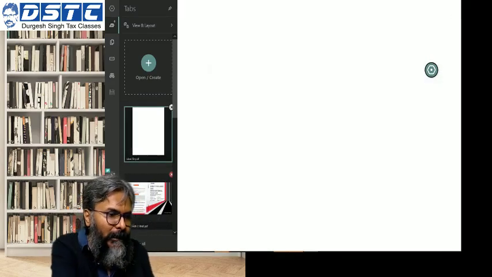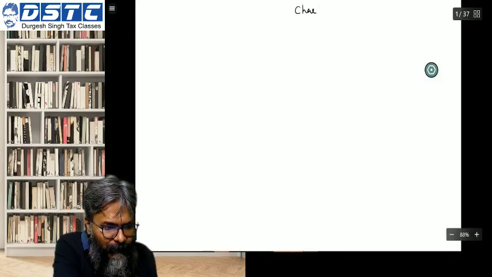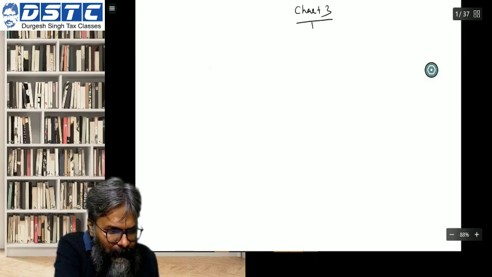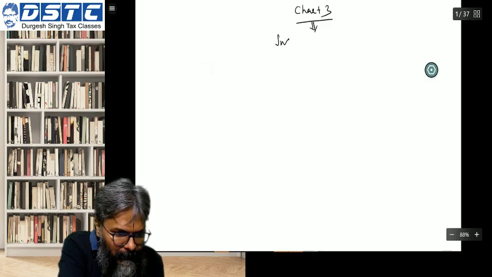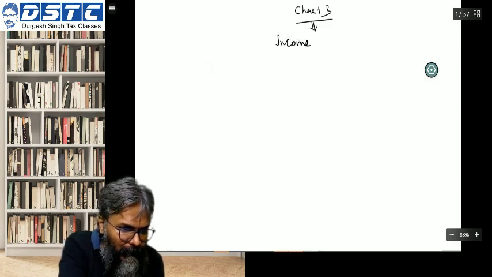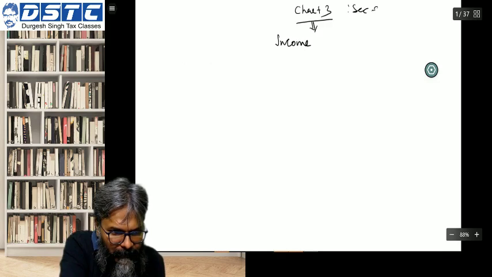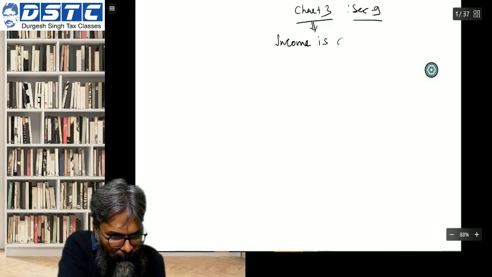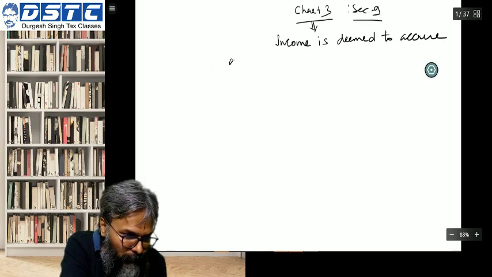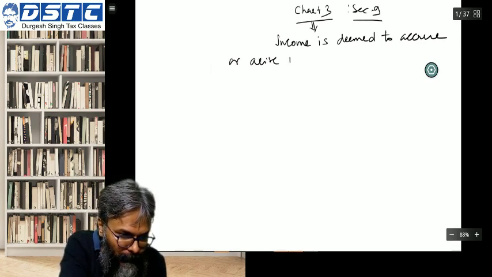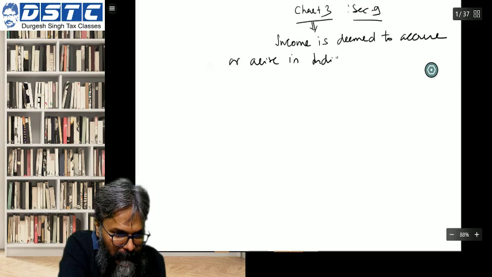This is your chart number 3. I think we are in chart number 3, isn't it? Chart number 3, and this is for section 9. Income is deemed to accrue or arise in India